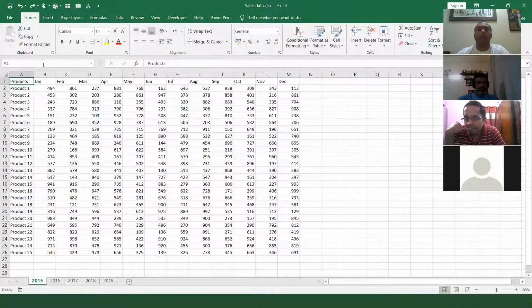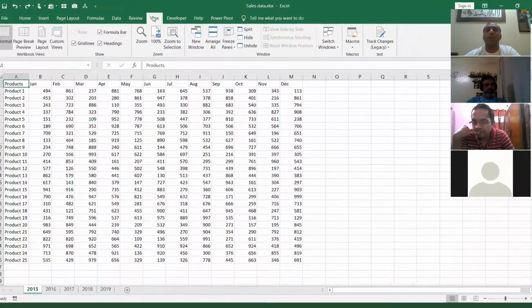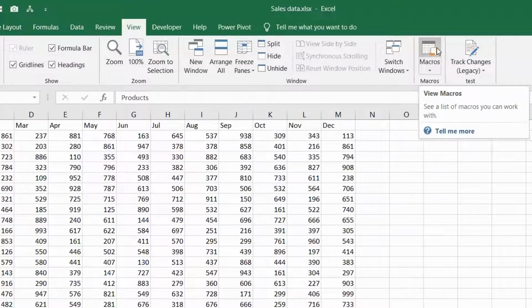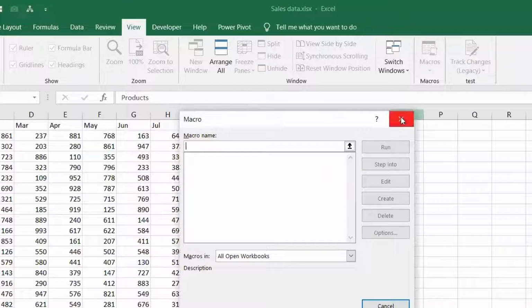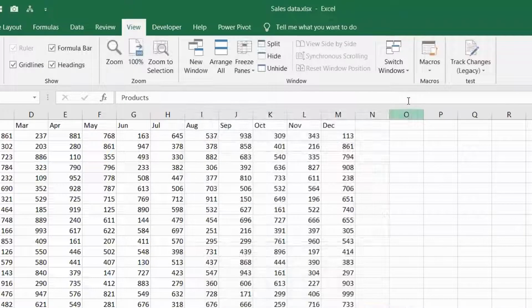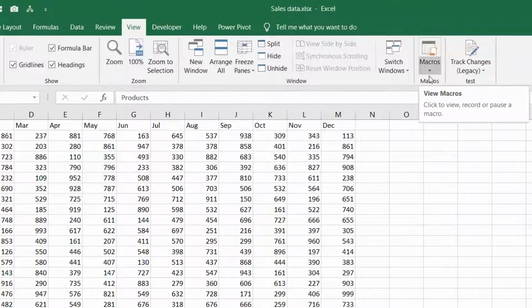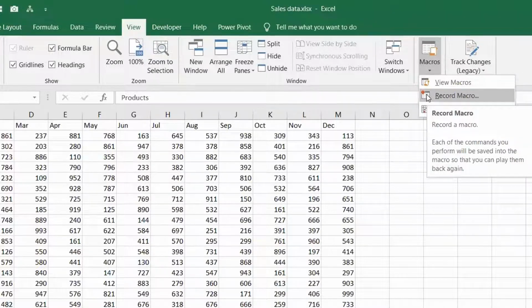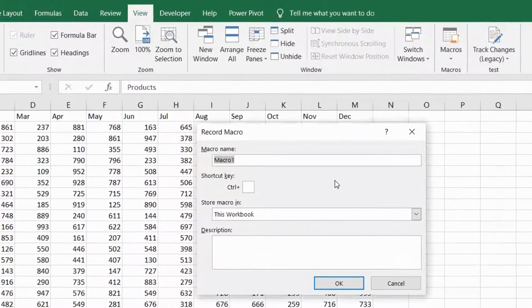To start the macro recording, you have to go to the View tab. Remember this tab, the View tab. In the View tab on the right-hand side, you see the option Macros. I request you not to click on the top because this is for viewing a macro. When you click, it will come like this. It will not record. So you have to click on this drop-down, and over here you click on Record Macro. Very simple. So I click on Record Macro. You will get this screen, friends.